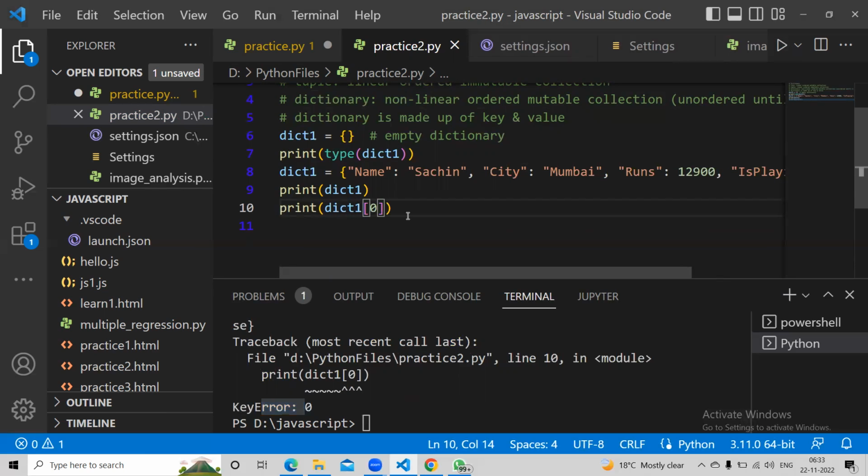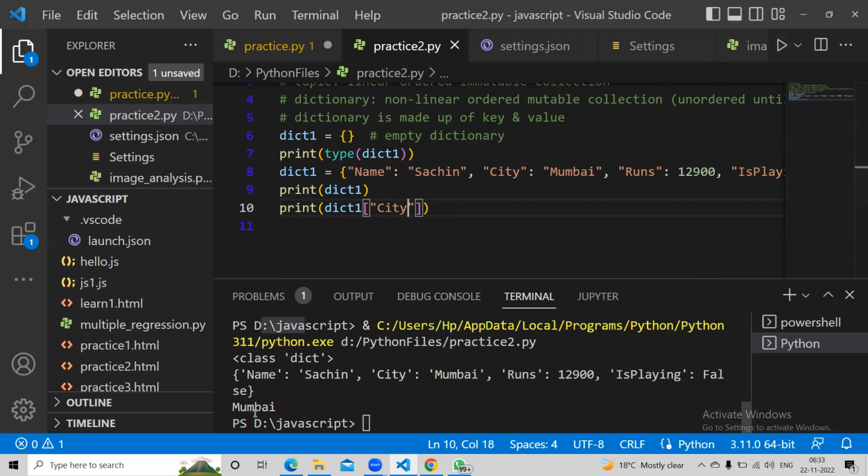So we have to give, let's say, city. You want to know the city, so you have to give city here. Since it is a string, the spelling and the case also should match. We have C capital, so it has to match. So now, if I just give city, I got Mumbai here. So this is how we can access each element from the dictionary.